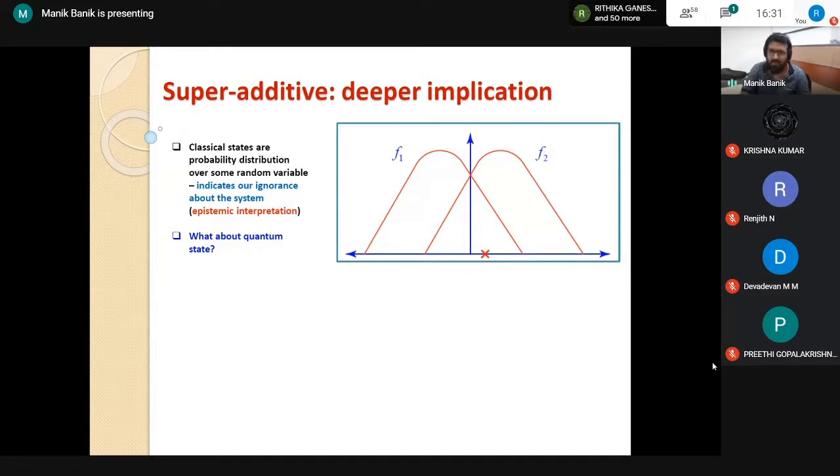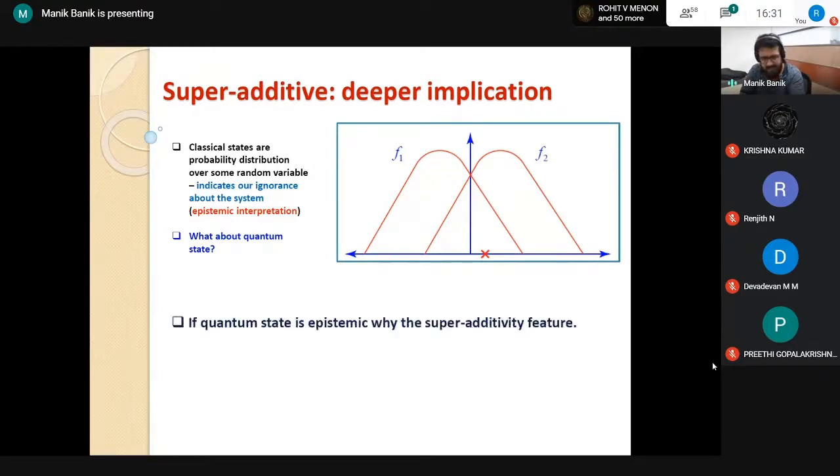Maybe we don't know the theory at that time, but if we try, we can come up with such a theory. But very recently, people have proved that the quantum state is not this kind of thing. You cannot give a classical ignorance kind of interpretation for this quantum probability.